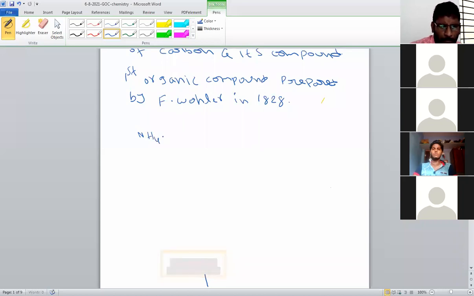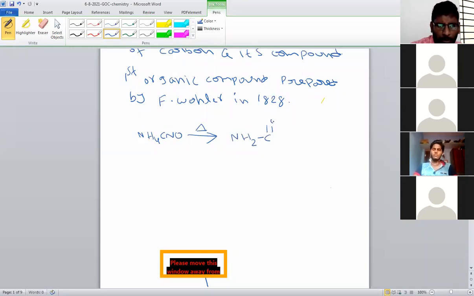It is prepared from ammonium cyanide. On decomposition, they prepared NH2-C=O-NH2. This is the organic compound which is called urea.